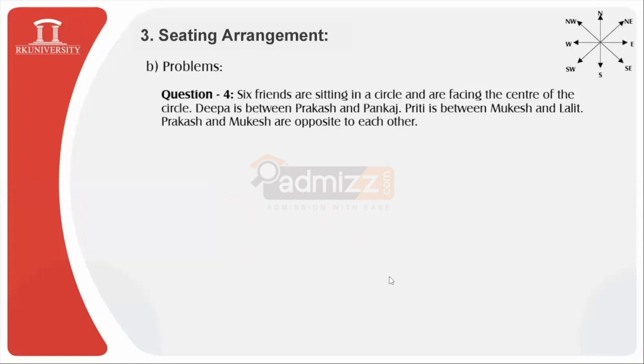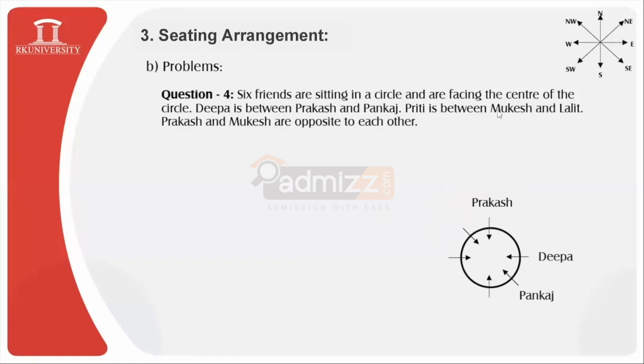Since 6 persons are seated, I will quickly draw this circle with 6 locations, as we discussed in the previous slide for the 6-person arrangement. Let us fix the position of one person. Let us say Prakash is seated this way, facing downward. Then Deepa is between Prakash and Pankaj. Let us consider Pankaj to be somewhere over here. Between Prakash and Pankaj is Deepa, so Deepa must be over here.